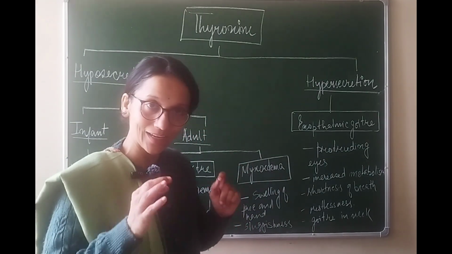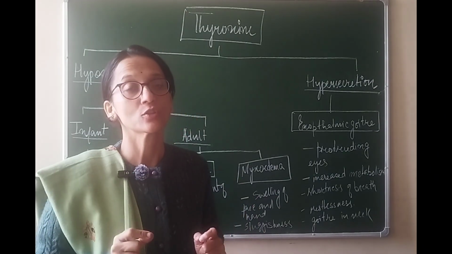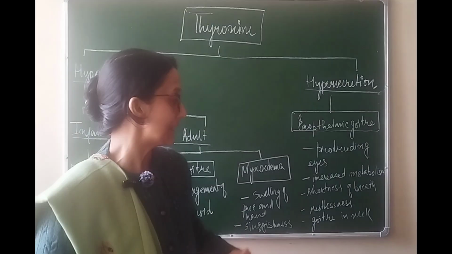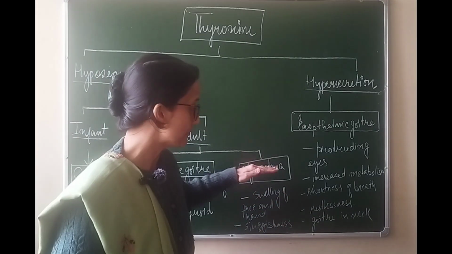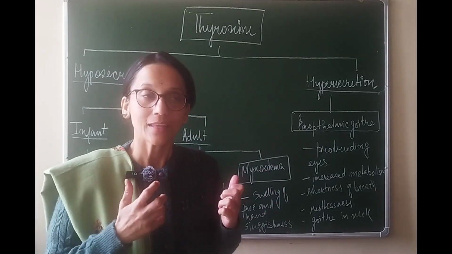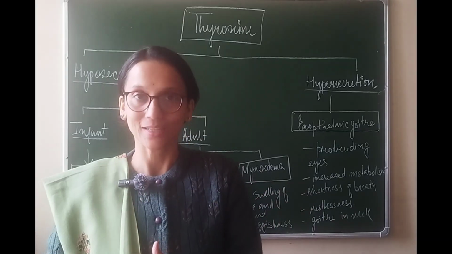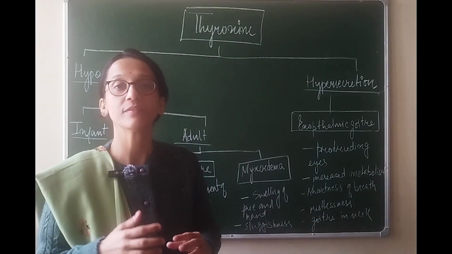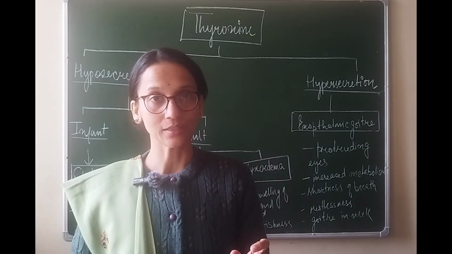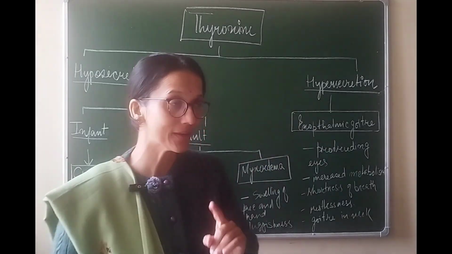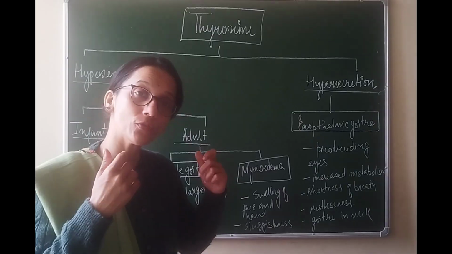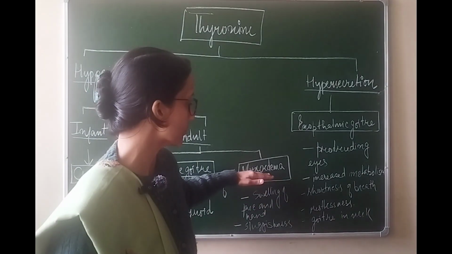Whereas if the diet has enough iodine but still the patient is not producing enough thyroxine hormone, then in such case the gland is not functioning properly. That is known as myxedema. This is very common nowadays, and in this case there will be swelling of face and hand. That means it actually results in sudden weight gain, and the person is also going to be very sluggish or tired. So all in all, hyposecretion in case of adults will be considered under two categories. One will be because of deficiency of iodine in diet, that is called simple goiter. Another because of the malfunctioning of the thyroid gland, which is called myxedema.